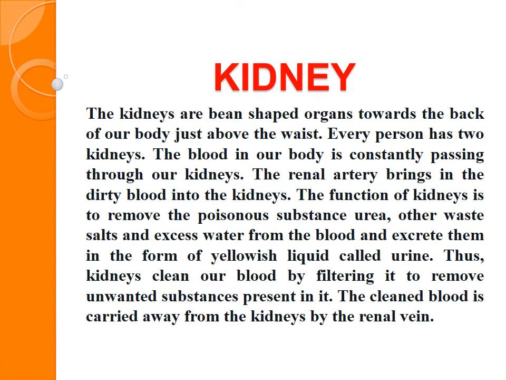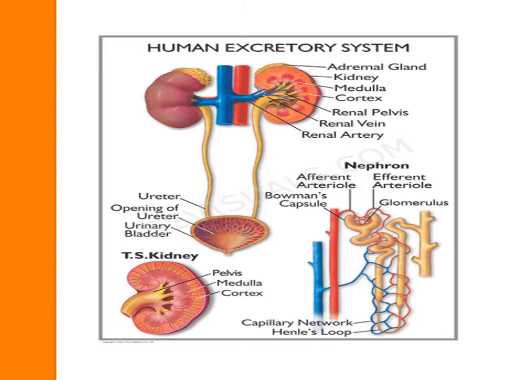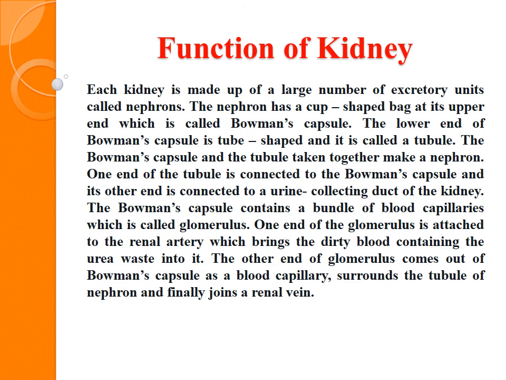The main function of the kidney is to filter the blood and form urine, and the ureter of each kidney opens into the urinary bladder. Here in this picture you will see a cup-shaped structure. That cup-shaped structure is known as Bowman's capsule. Now 2-3 pipes are here. Inside the Bowman's capsule are lots of blood capillaries, known as the glomerulus. We will discuss the glomerulus in our next topic. This is very important.